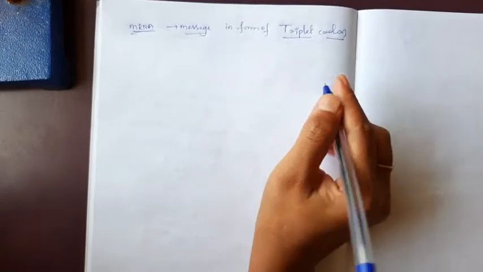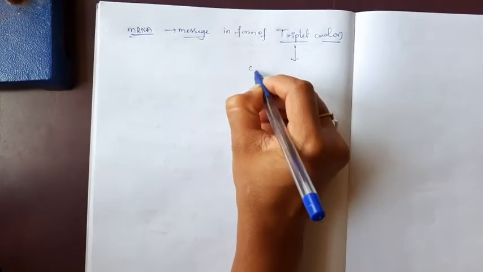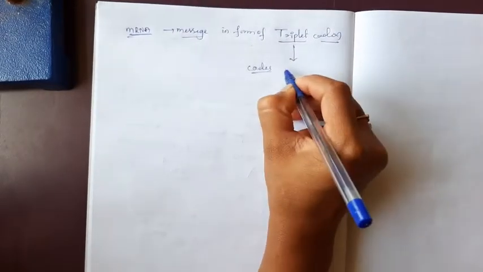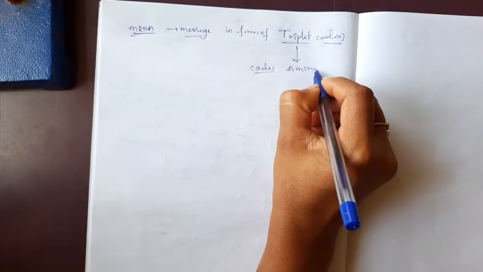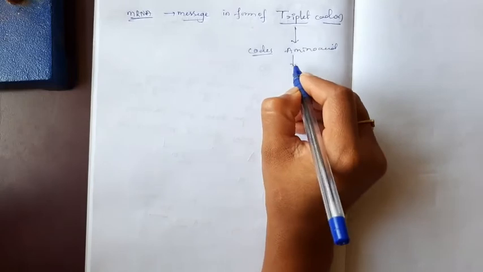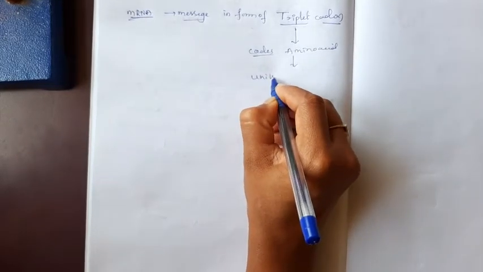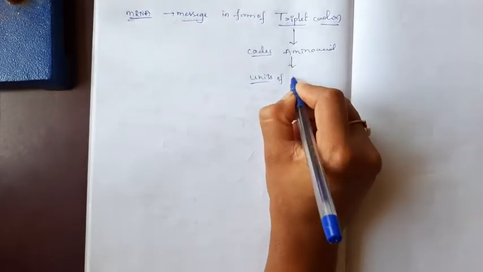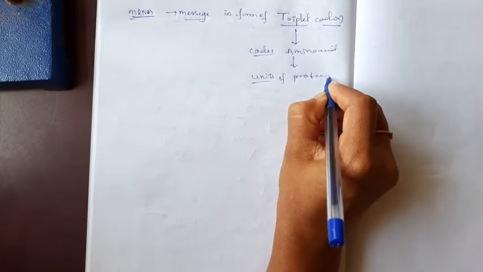That codon codes for an amino acid. Amino acids are the units of protein.